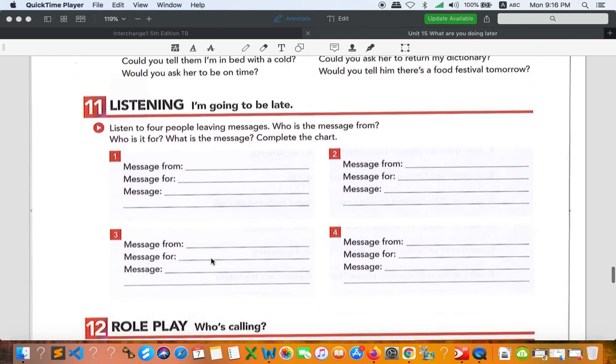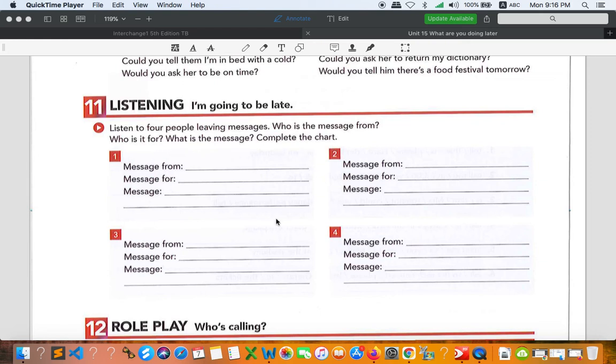What about number 11 right here? I'm going to be late. So in this case, you're going to listen to 4 people leaving messages. Who is the message from? Who is it for? What is the message?